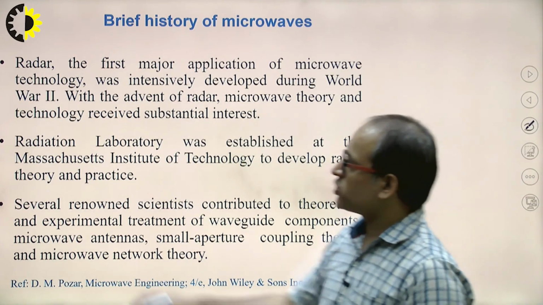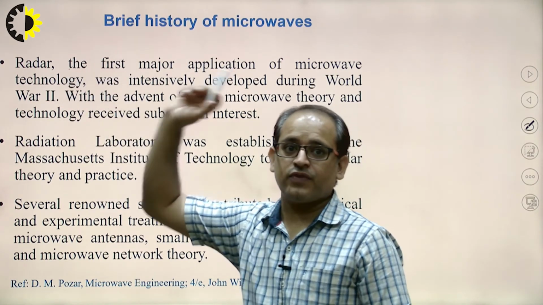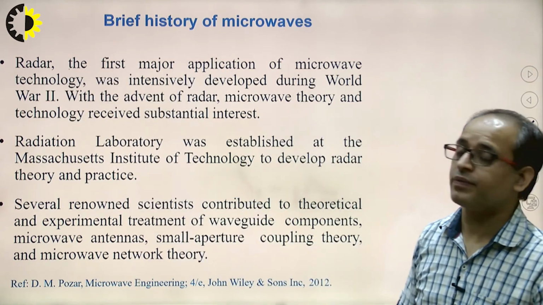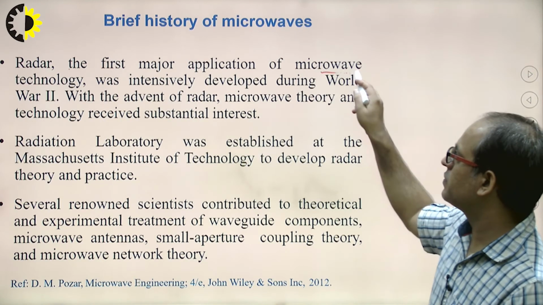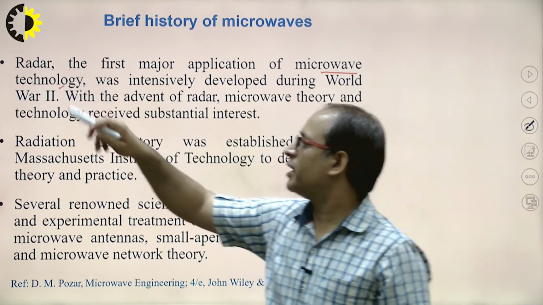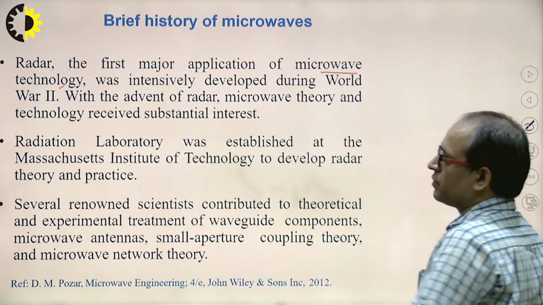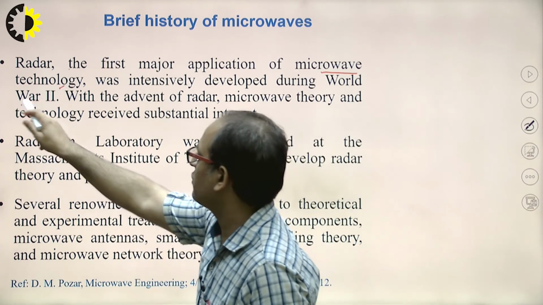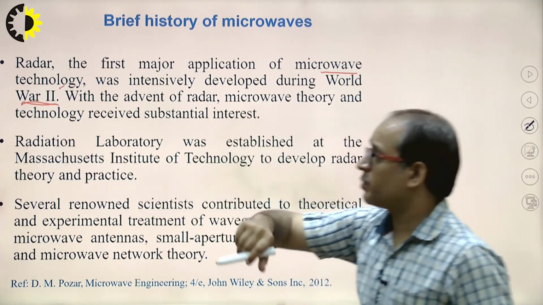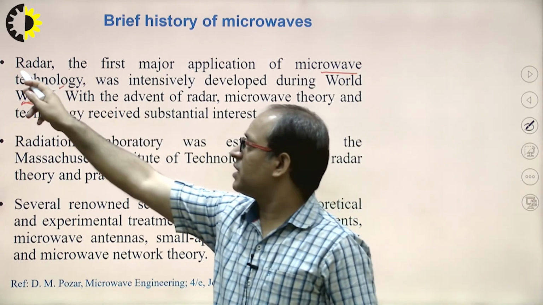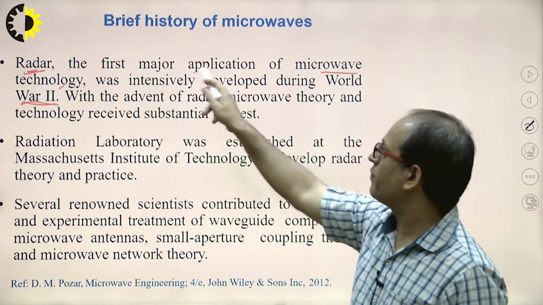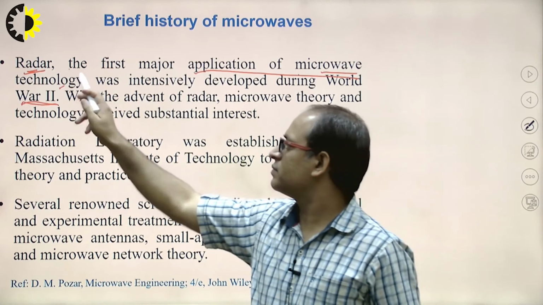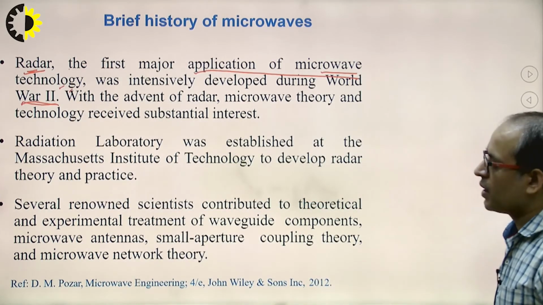Now the next one is the radar, the first major application for microwave technology, and this was mainly developed during World War II. During World War II, the radar was developed, which is the major application of microwave signals. Clear?